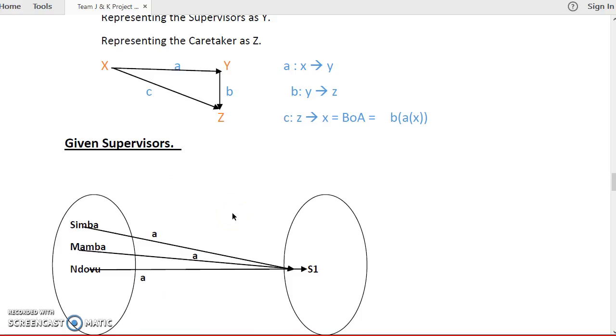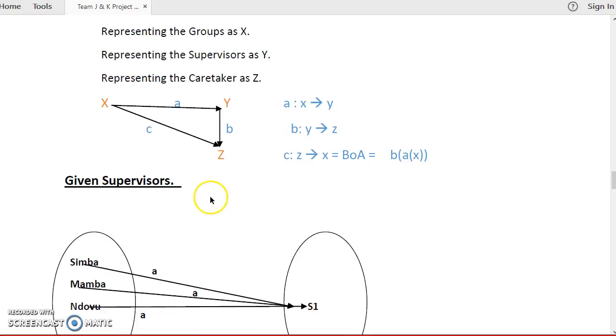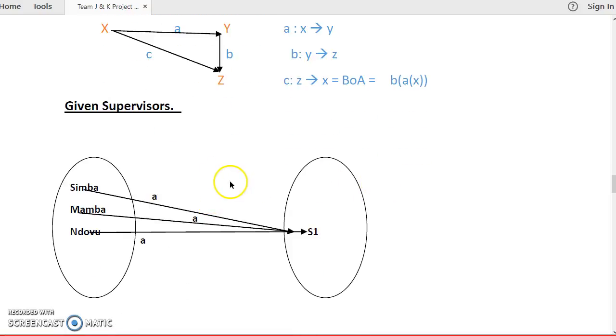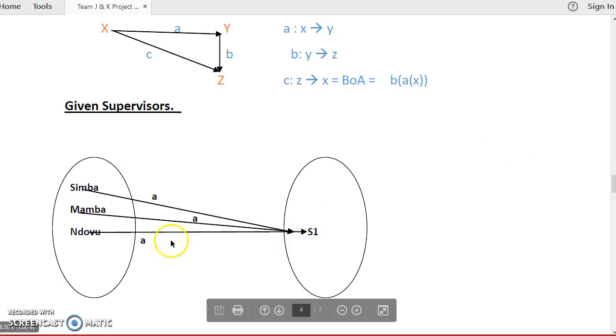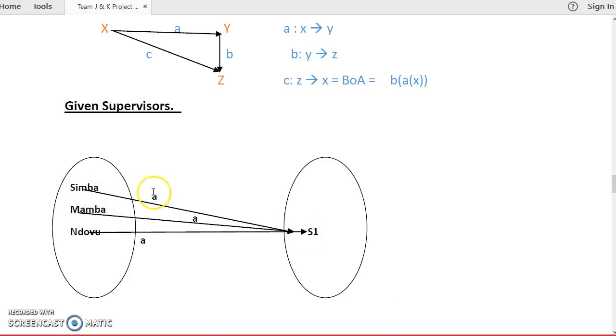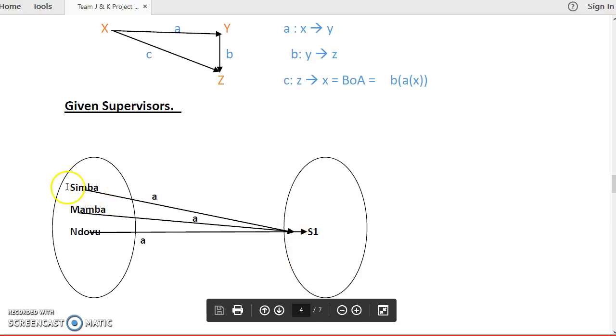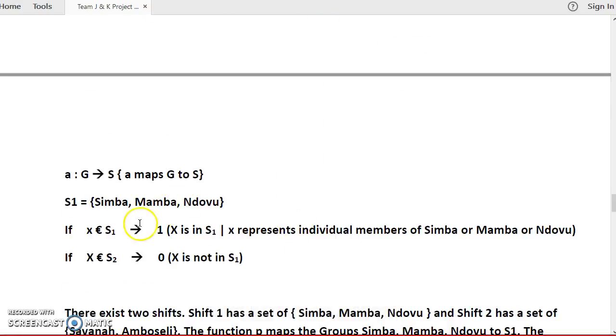And now on to the other part, we have given the supervisors. This is how we're showing how we start from the groups relating to the supervisor, and then the supervisor will relate to the caretaker. But for now, let's show how the groups will relate to the supervisor. So we have group Simba, and up to Ndovu. There's a function A that maps this group of Simba to the codomain of shift 1. So there's a domain of these three groups, and then it maps all of them to the codomain of shift 1. And here is the explanation.